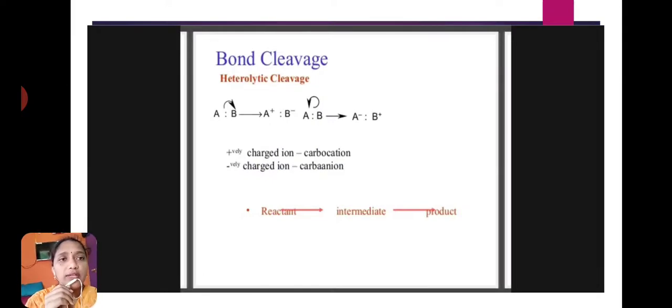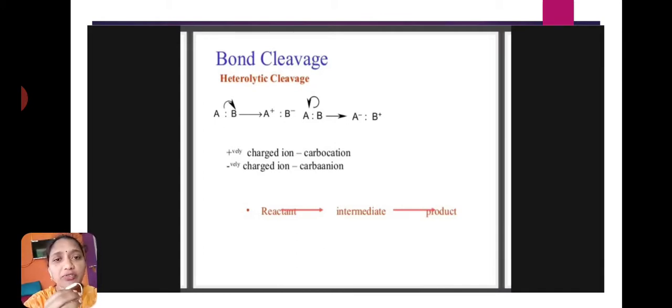Next is the bond cleavage, how the carbanions will be formed. Which type of bond cleavage here? Heterolytic cleavage. Bond cleavages are of two types, homolytic cleavage and heterolytic cleavage. All of you know that. Homolytic means the bond is equally divided, or equally dissociates, and forms two radicals, one on each atom. Then that is called homolytic cleavage. Here it is heterolytic cleavage.